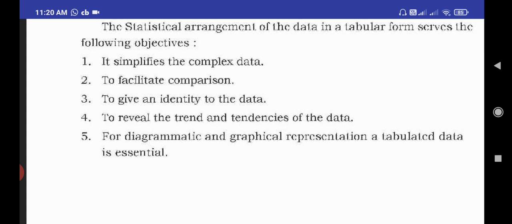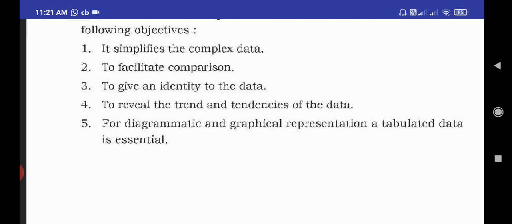Next, to reveal the trend and tendencies of the data. It provides trend and tendencies to the data. Next one, tabulated data is essential for diagrammatic and graphical representation.